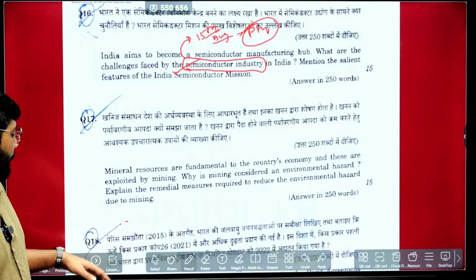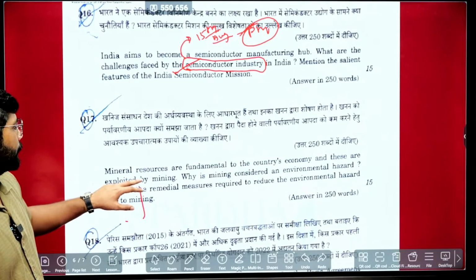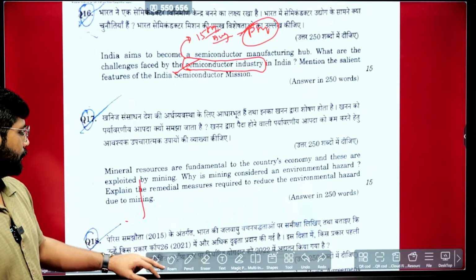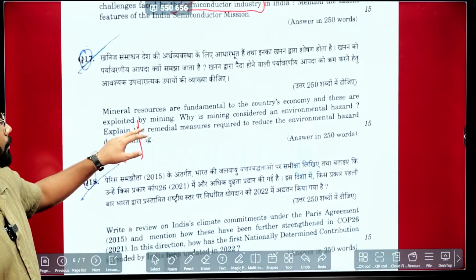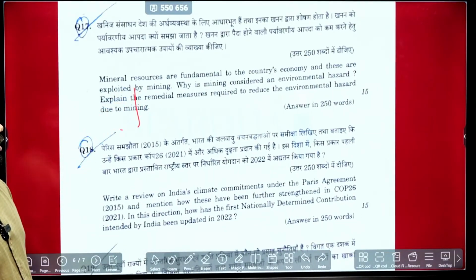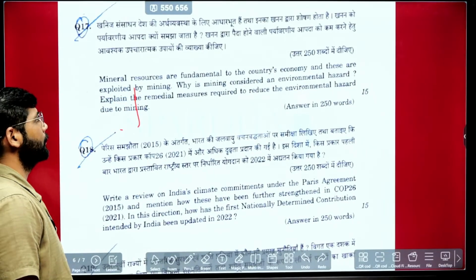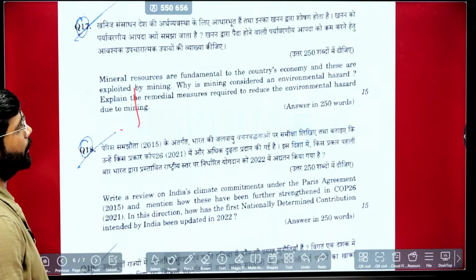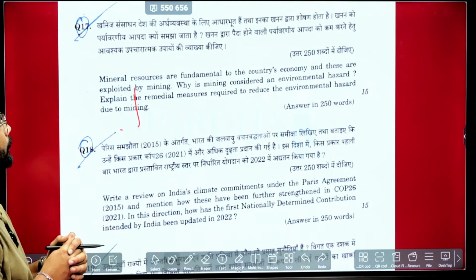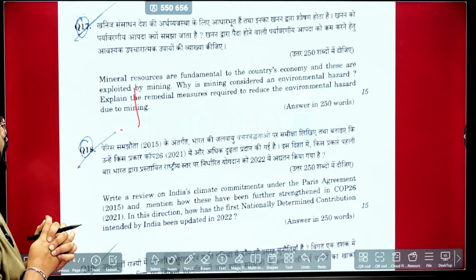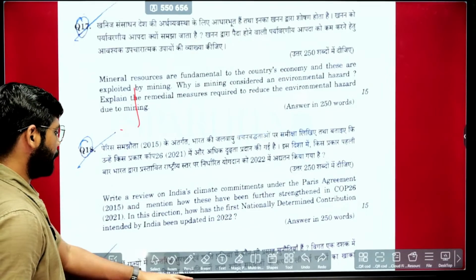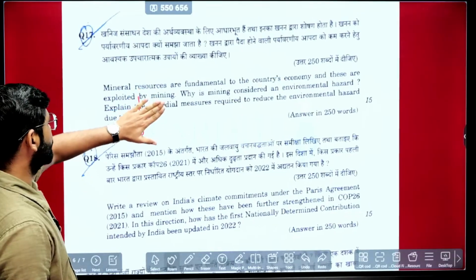Then next: mineral resources are fundamental to a country's economy and are exploited by mining. Why is mining considered an environmental hazard? Explain the remedial measures required to reduce environmental hazards due to mining. Again, the question is coming directly from the syllabus itself.